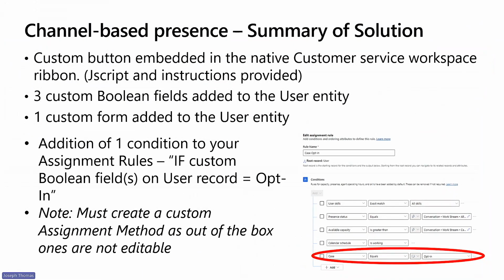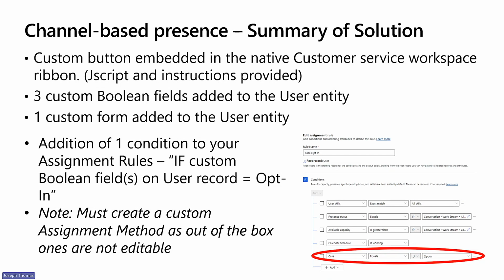Excellent. So we're just going to take a minute here and review what's included in the solution. It's fairly simple and basically contains the following: JavaScript and instructions for the custom button that we mentioned, 3 Boolean fields, and a custom form on the user entity, as well as, of course, instructions on how to implement this.